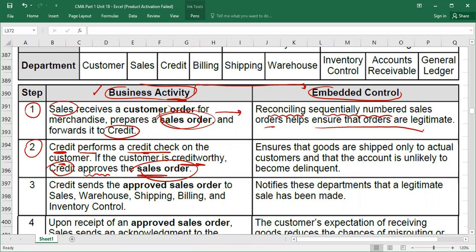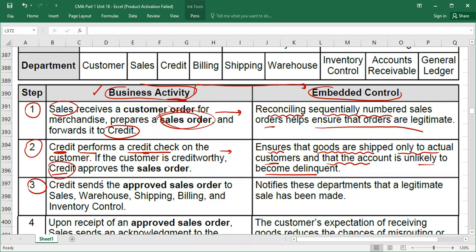Then once the credit department approves the sales order, what is the embedded control here? Actually, the credit department is trying to ensure that goods are shipped only to the actual customer and that the account is unlikely to become delinquent. As I told you, the credit department performs the credit check on the customer just to ensure that it would not result in bad debts.